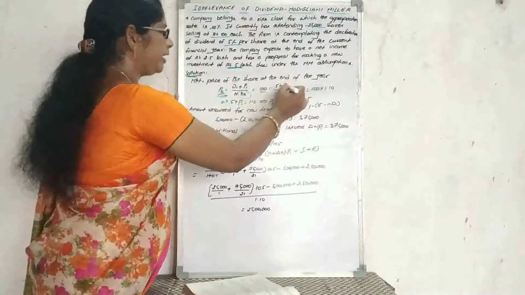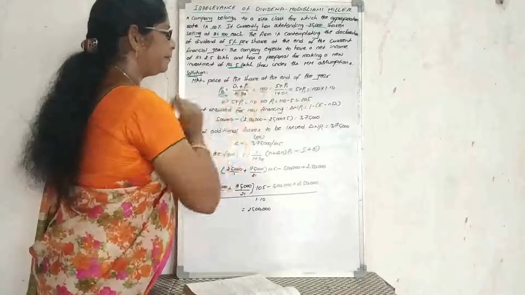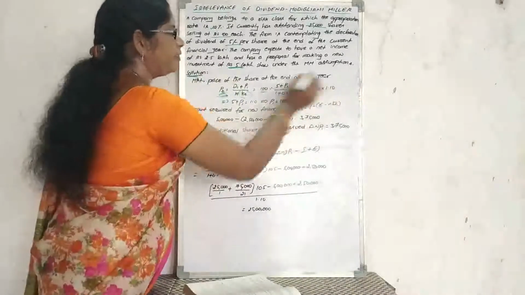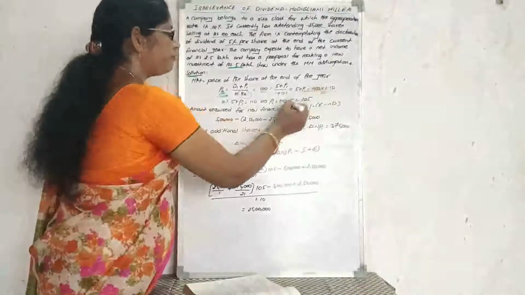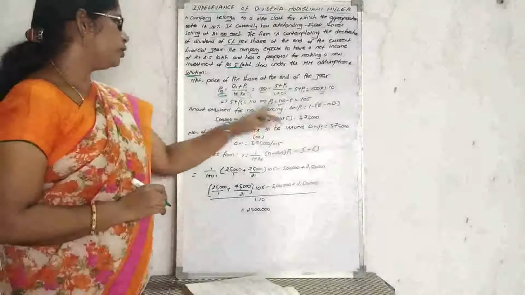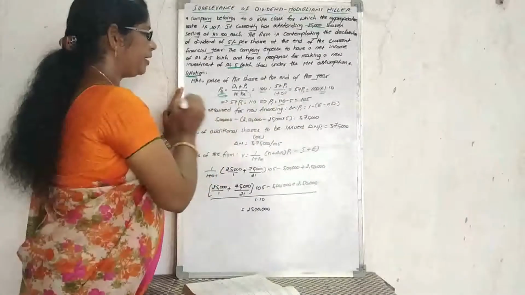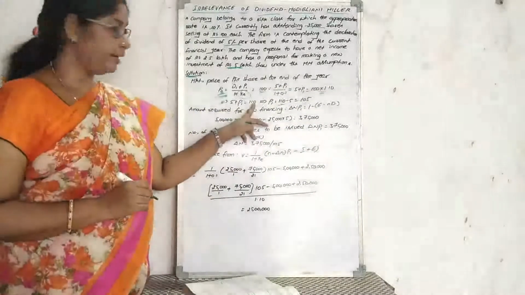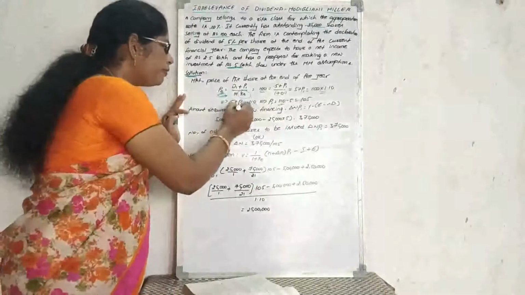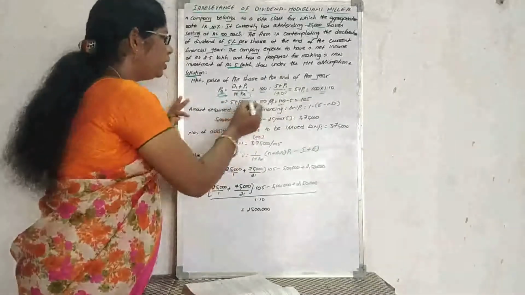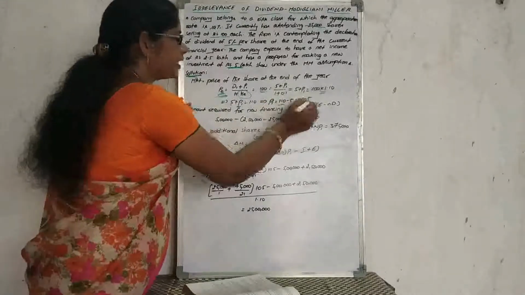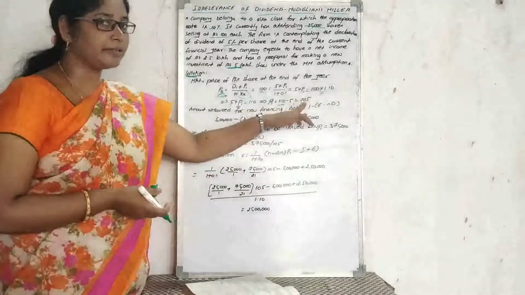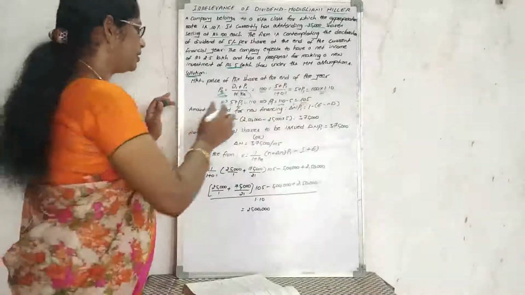How can we write it? 5 plus P1 equals 100 into 1 plus 0.1, that is 1.10, which equals 110. So 5 plus P1 equals 110, and P1 equals 110 minus 5 rupees, which is 105 rupees. 105 rupees is the ending price of the share. So this is the first part.